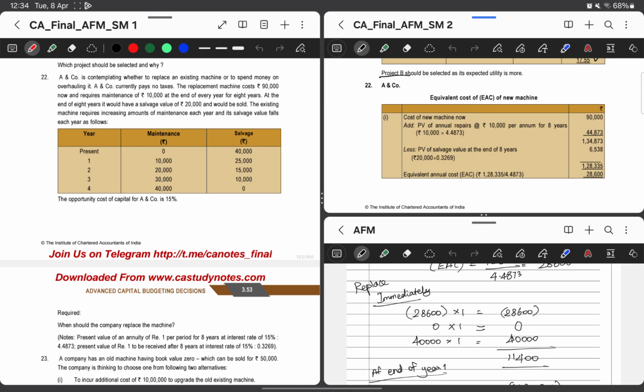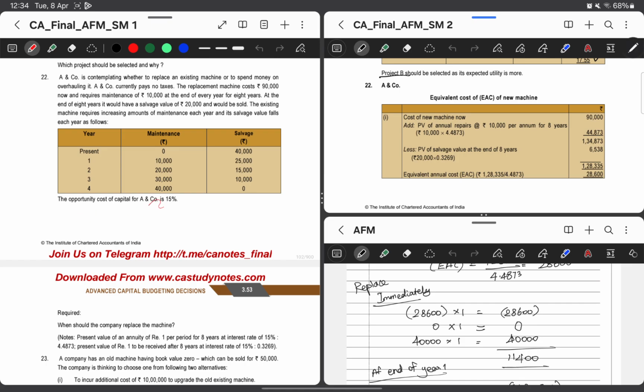At the end of 8 years, it would have a salvage value of 20,000 and it would be sold. So the new machinery salvage value is 20,000 and will be sold at the end of 8 years. The existing machine requires increasing amounts of maintenance each year, and its salvage value falls each year as follows. So the existing machinery's maintenance cost and salvage values are given. So we have to see at which year it is better to replace the machinery.